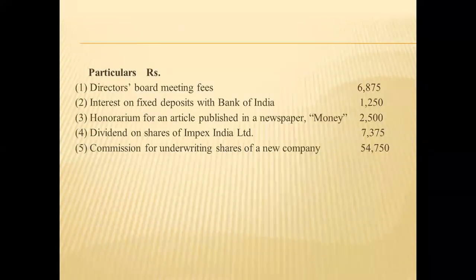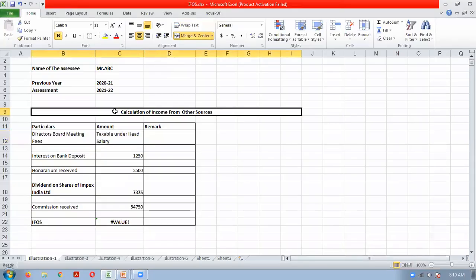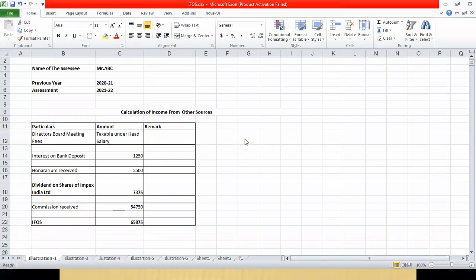Okay, so this understood, everybody? This much you can note for this illustration on computing the income from other sources. If you do the total, your income from other sources will be 65,875. Clear?